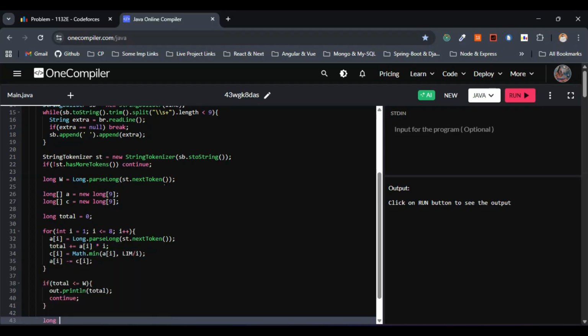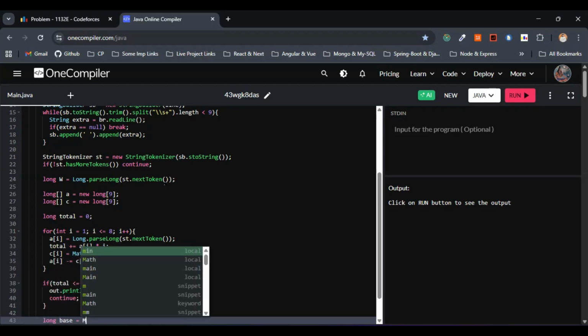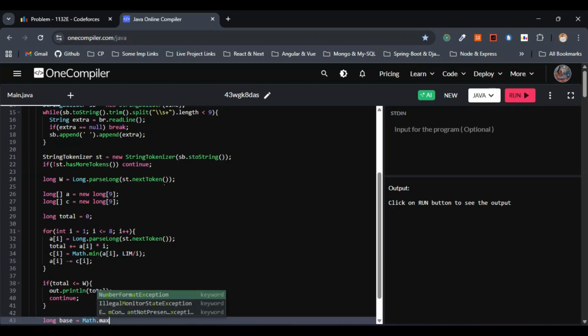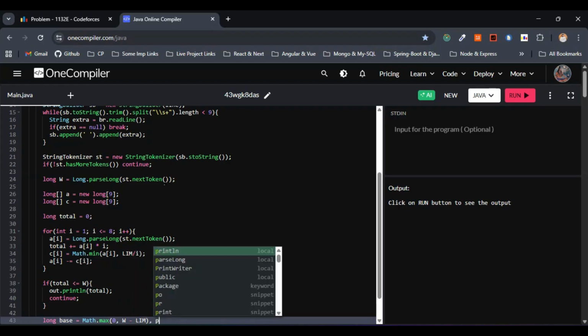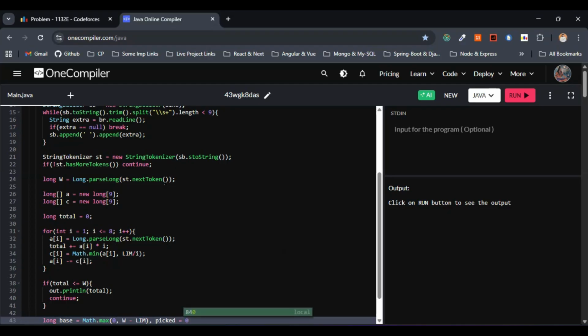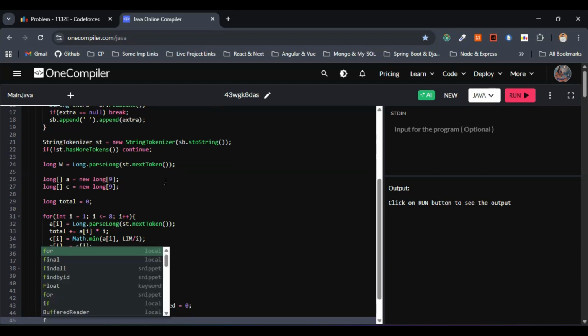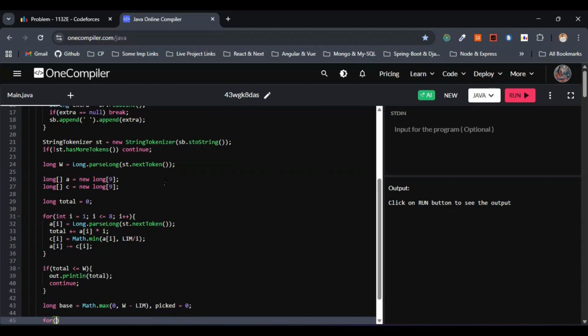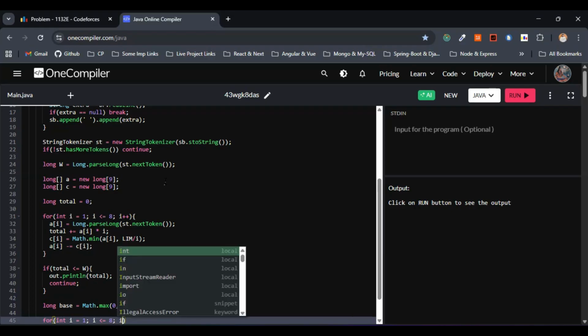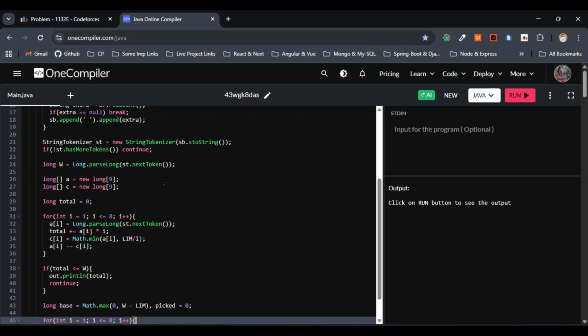So let me go with here long base equals Math.max of 0 comma W minus LIM. So this is fine. Now let me go with picked equals 0. This is fine. Now let's move on with the for loop. Let's move on with the iteration part. So this one will be for int i equals 1, i less than or equal to 8, and let's go with i plus plus.